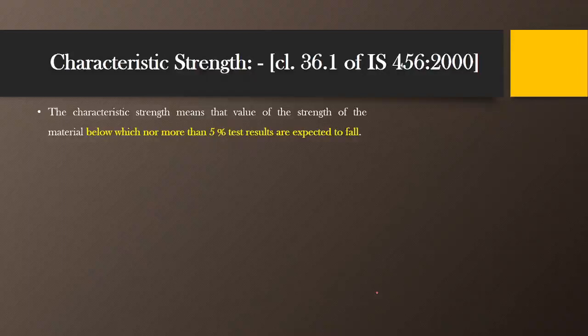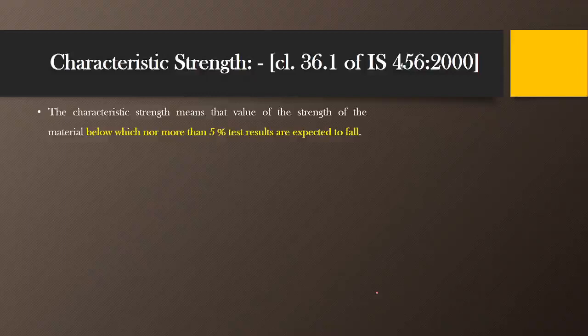So we can say that 20 MPa will be the characteristic strength of the concrete, because 95% of the blocks gave strength more than 20 MPa and only 5% gave results less than 20 MPa. So we can take this boundary as the characteristic strength.